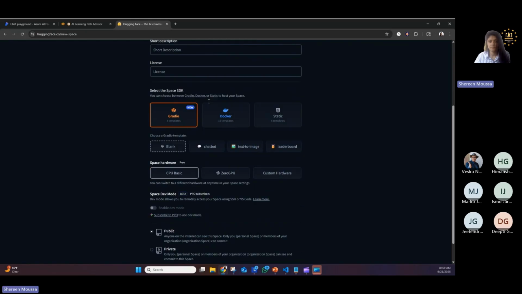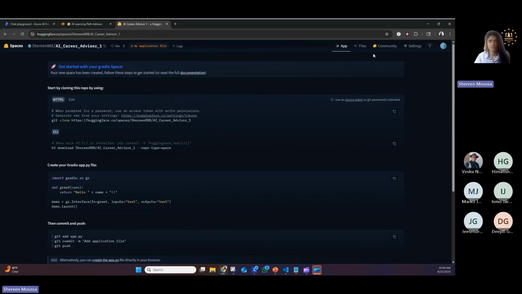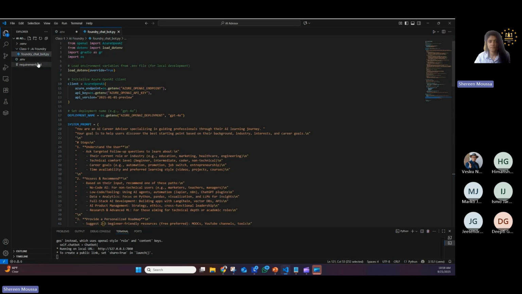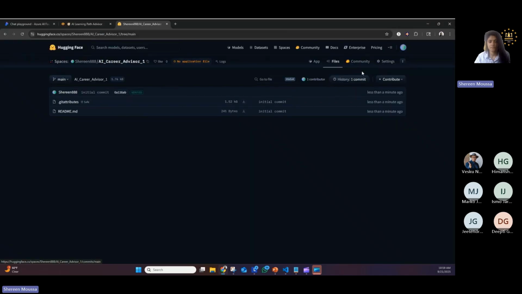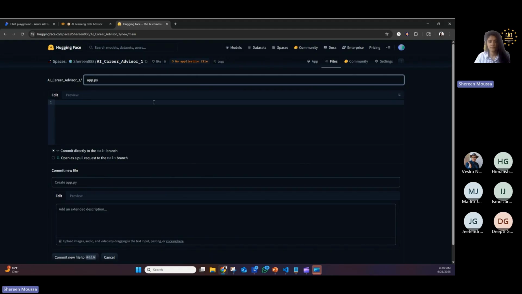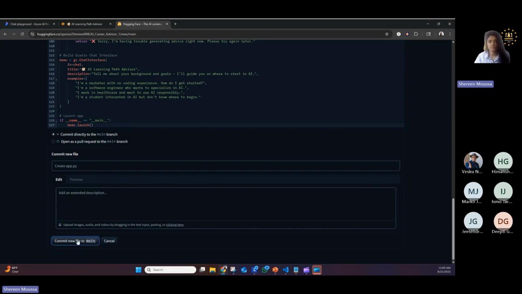Okay, you can put a short description if you want. I'm using Gradio, CPU basic, and I want to keep it public, so I'm going to create the space. And I have to add the files, right? My files. So let's add our files here. So this is the app.py. So I'm going to contribute, create new file, and then app.py, put it here, and then commit to main.